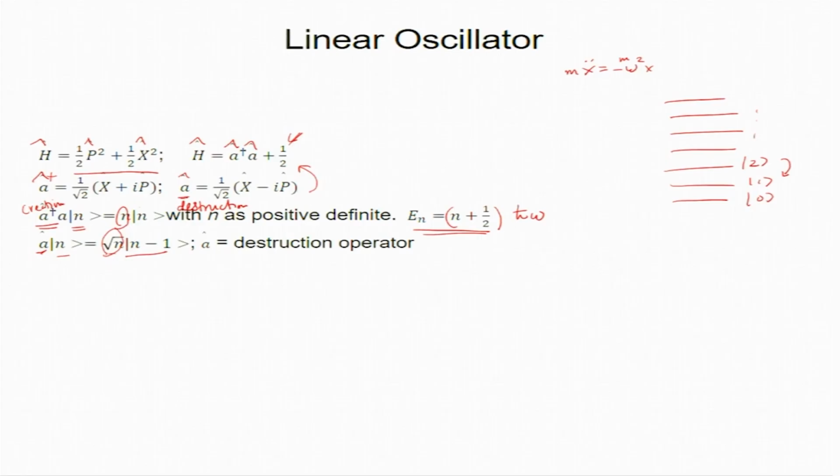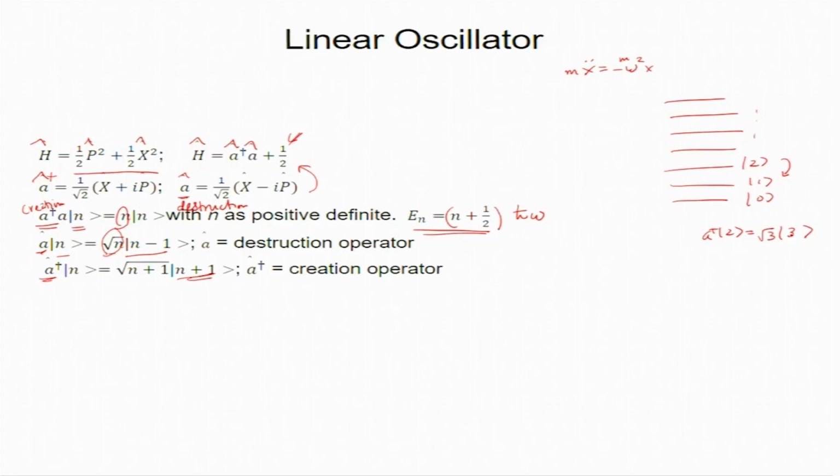The Hamiltonian, of course, if I operate H on 2, then it will remain on 2 and give the eigenvalue n plus half. A dagger will take it up; A dagger is a creation operator which takes it to n plus 1. So, A dagger acting on state 2 will give you 3, and what is the prefactor? Square root 3.